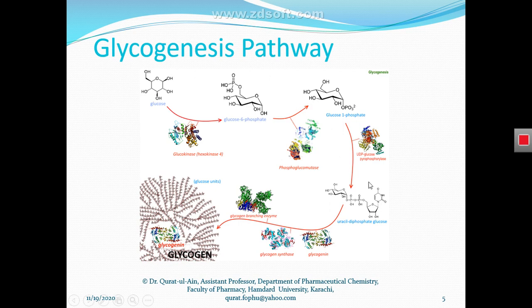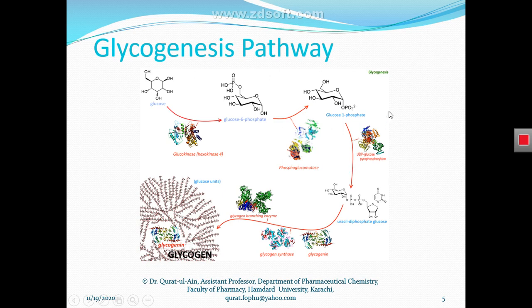So what this enzyme does is transfer a phosphate group that is attached to the uracil diphosphate molecule onto this glucose 1 phosphate, and that is how glucose 1 phosphate changes into uracil diphosphate glucose. So that is how this enzyme catalyzes the reaction, and we will study this enzyme or this reaction in more detail in our next slide.